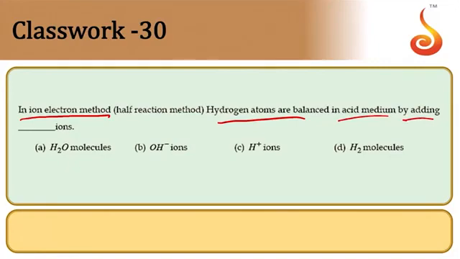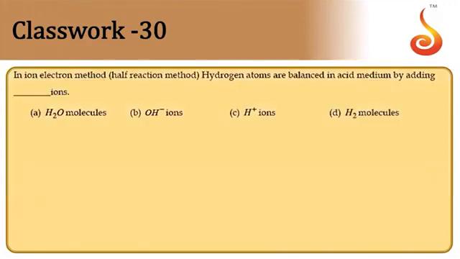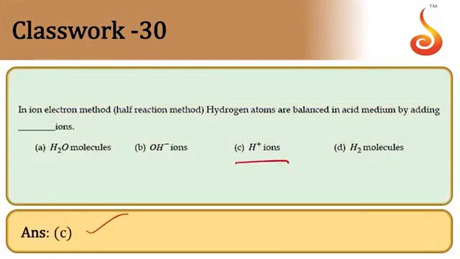Then, in the ion electron method, hydrogen atoms are balanced in acidic medium by adding H plus ions. So in acidic medium, we balance hydrogen atoms by adding H plus ions. That is option C. So C is the answer.